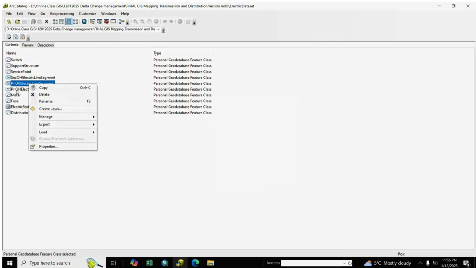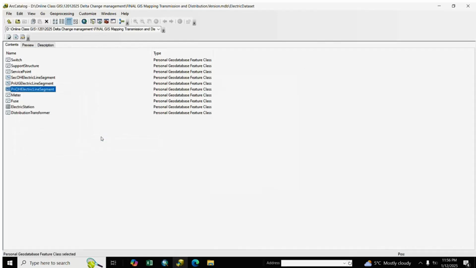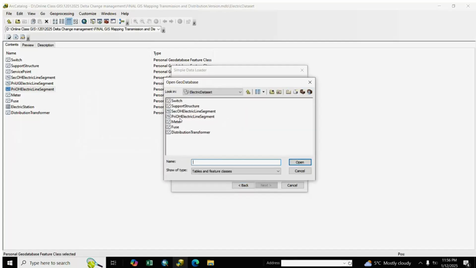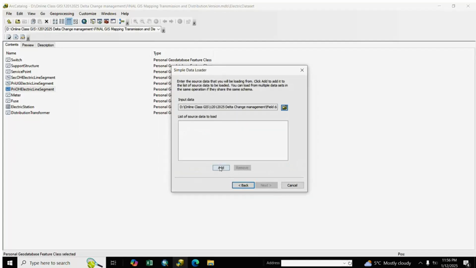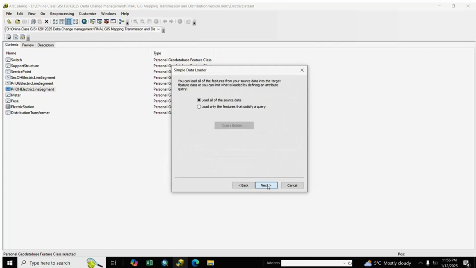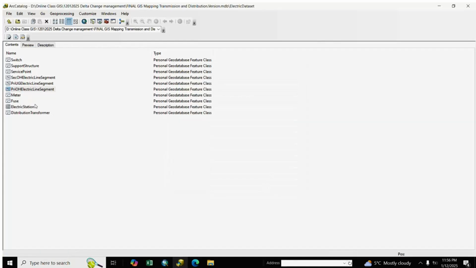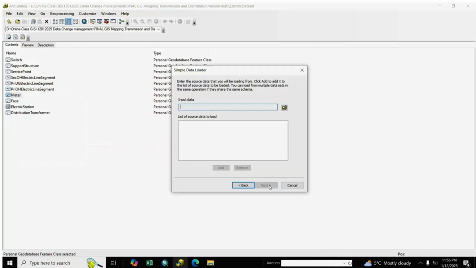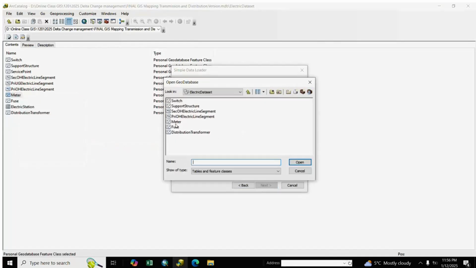And primary OH, we go to load, next, primary OH, open, add, next, finish. And meter, we right click, load data, next, we select the path, meter,